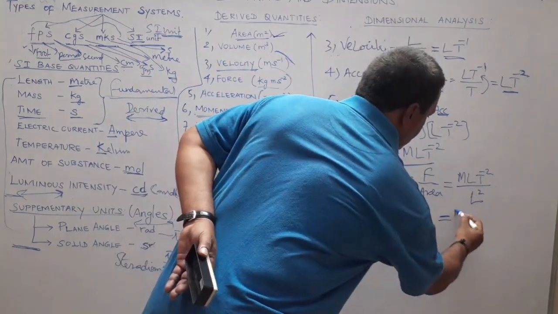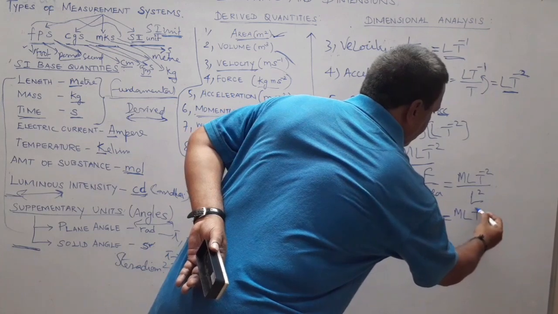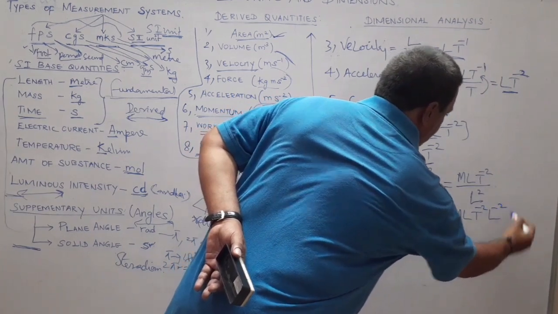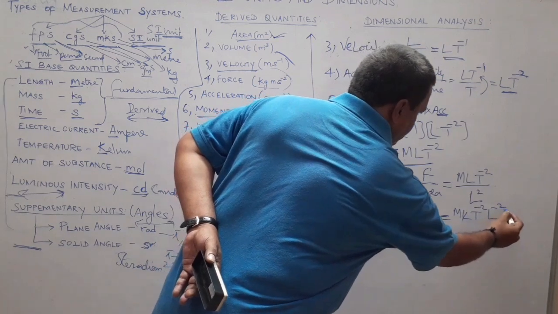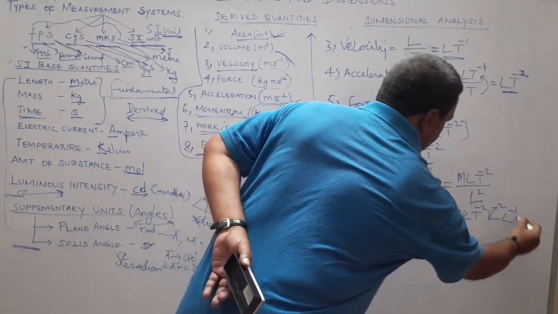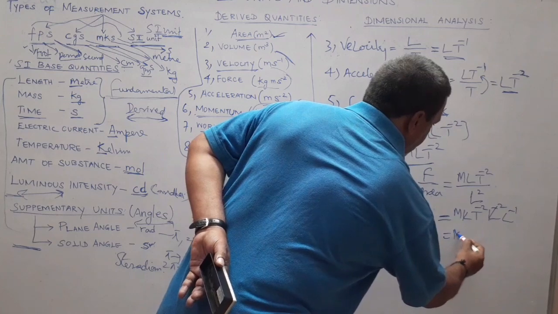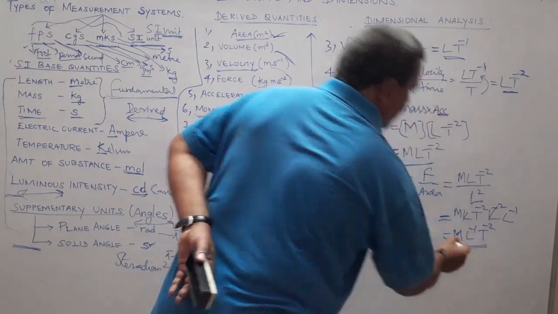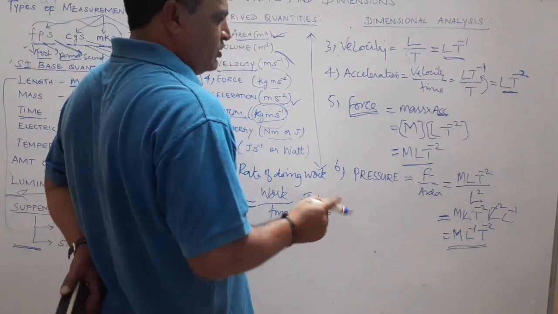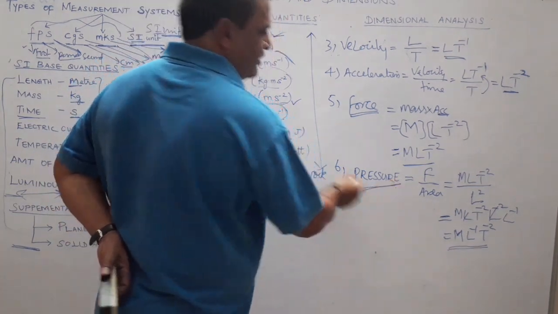Now this can be written as M L t power minus 2, again L power minus 2. So L power minus 2, here L power 1 gets cancelled, so L power minus 1 remains. So M L power minus 1 t power minus 2 is the dimension for pressure.